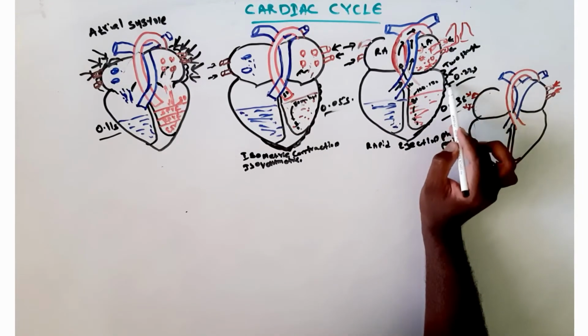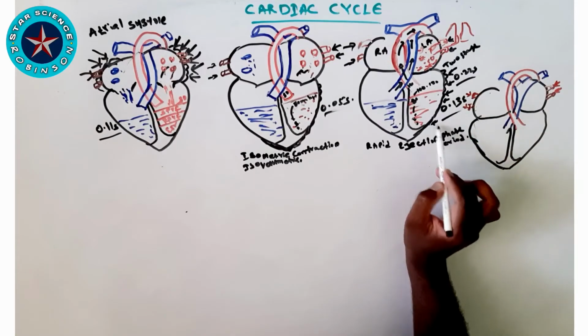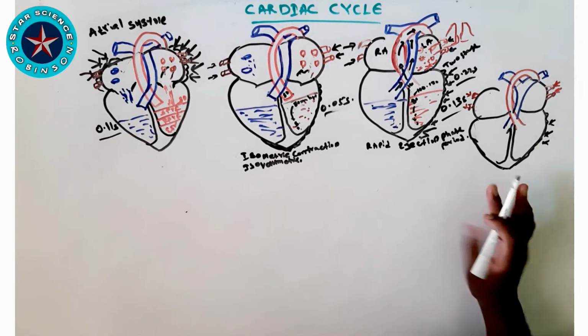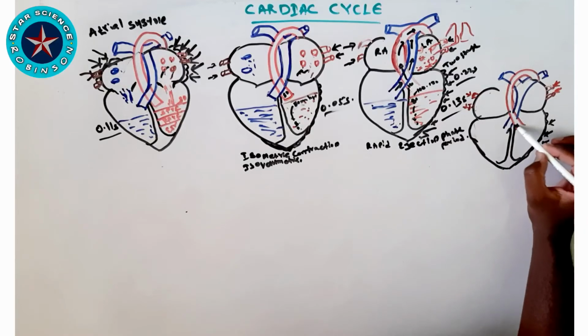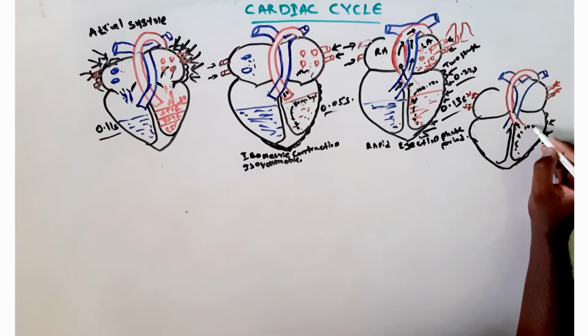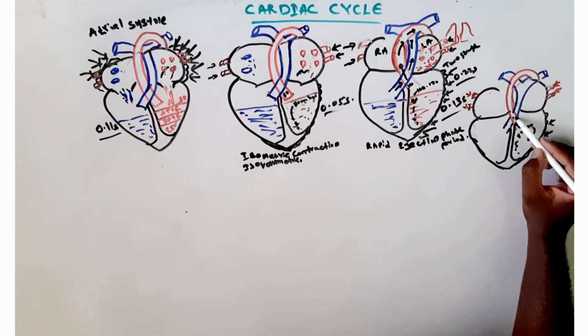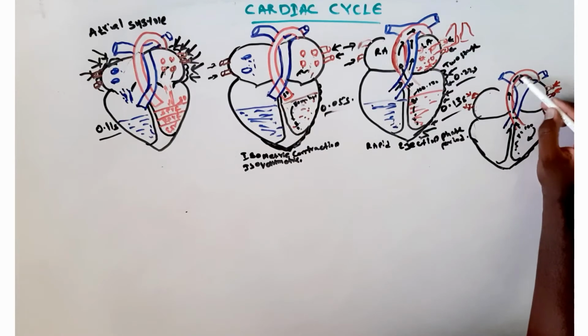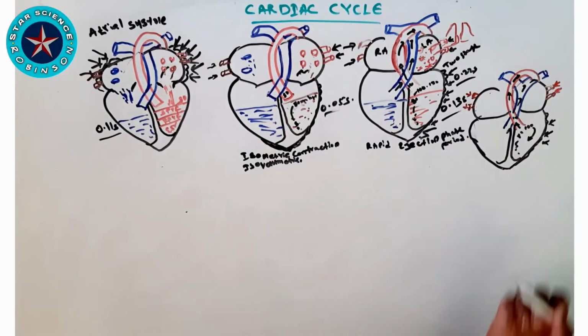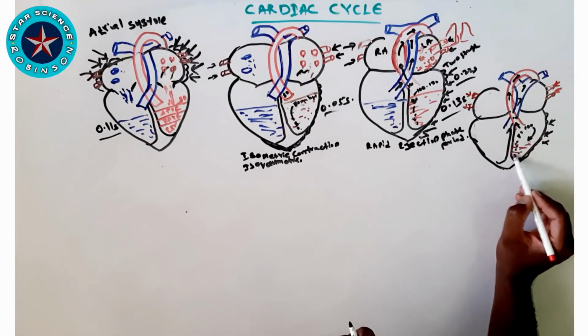I'm drawing the contraction as I showed in the previous phases, and in this phase also we can see the contraction of the ventricles. Because the pressure in the ventricles is higher and the pressure in the aorta is less than this, blood is still going from the ventricles to the aorta and, at the same time, the pulmonary artery.